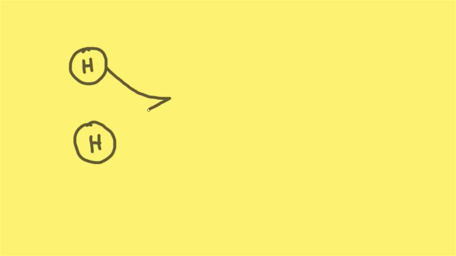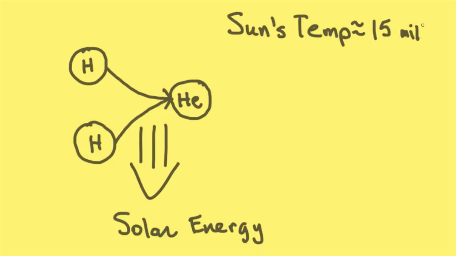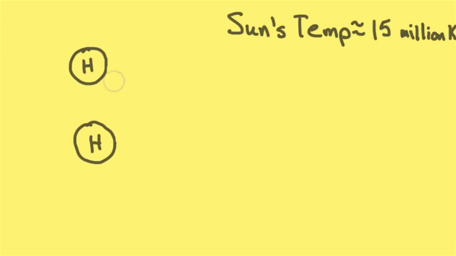In the Sun, a process called nuclear fusion joins or fuses hydrogen atoms together to form helium, releasing huge amounts of energy in the process. Much of this solar energy sustains Earth. However, for nuclear fusion to occur, the hydrogen atoms must be really hot. The Sun's internal temperature is only about 15 million kelvins, which isn't enough energy to overcome the barrier of repulsion between the hydrogen atoms, which are essentially protons.